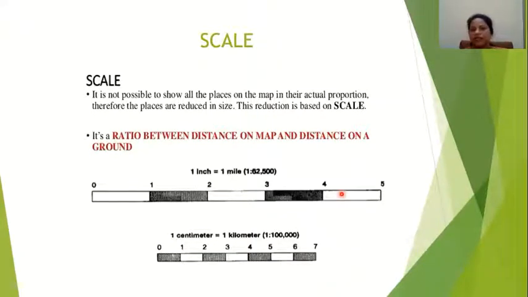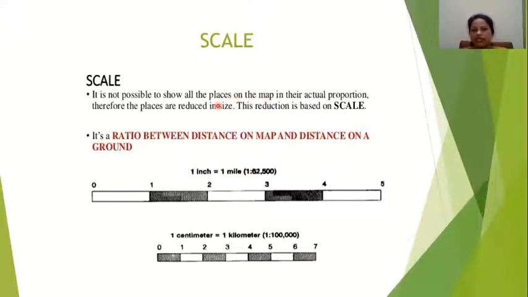You know that in every map there will be a scale shown at the bottom. Here is the definition. It is not possible to show all the places on the map in their actual proportion. Therefore, the places are reduced in size. The whole map of India or the whole map of the world is shown on a small piece of paper. We cannot show the actual distance on that small paper, so we reduce the size and show it on a small scale in the sheet.